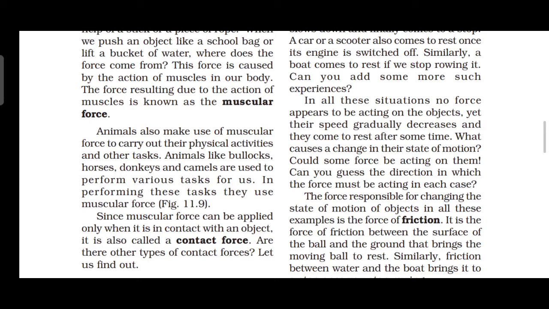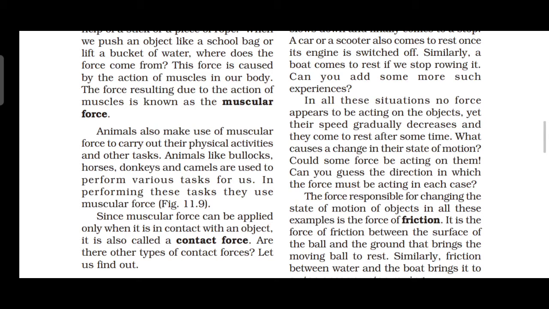The force responsible for changing the state of motion of an object in all these examples is the force of friction. Okay. It is the force of friction between the surface of a ball and the ground that brings the ball to rest. Similarly, friction between water and the boat brings it to a stop once you stop rowing.